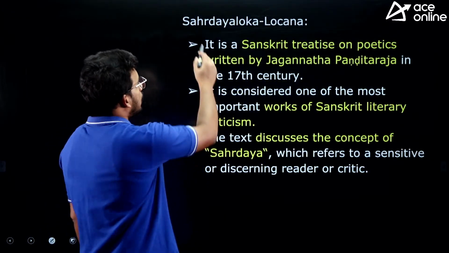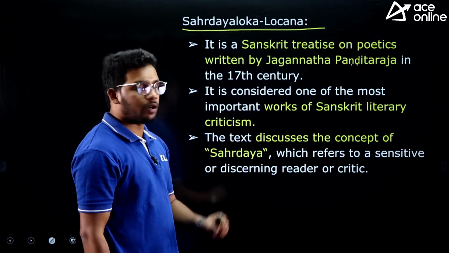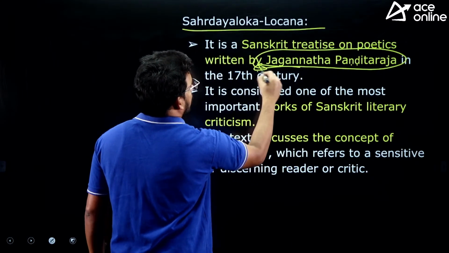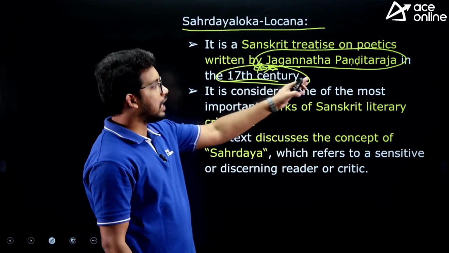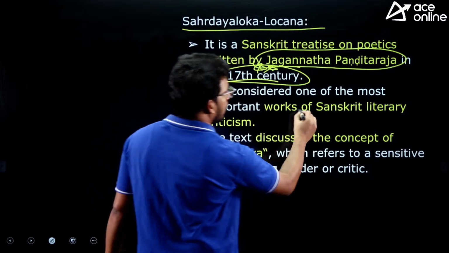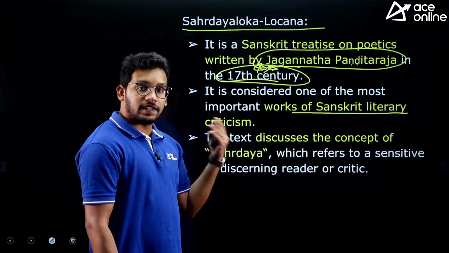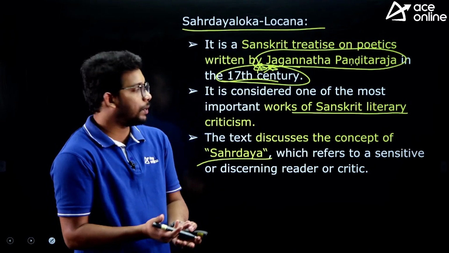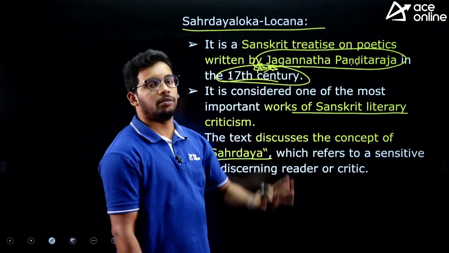And the last one, Sahridaya Lokana. So this is a poetic work written by Jagannath Pandita Raja in the 17th century. This was written by Jagannath Pandit Raja in the 17th century, and it was written in Sanskrit and discusses the Sahridaya, how to be humanistic, sensitive to others' feelings. So this is a book, right?